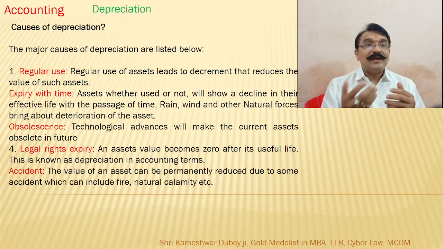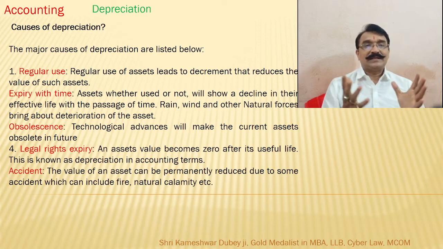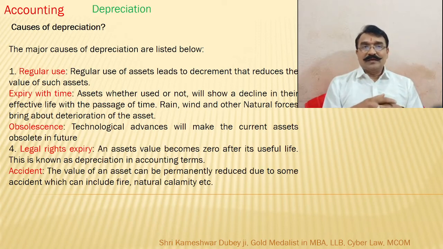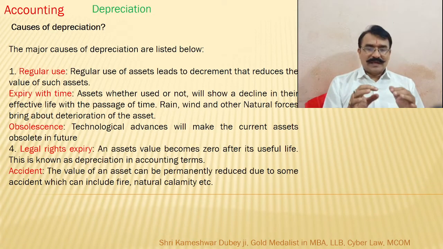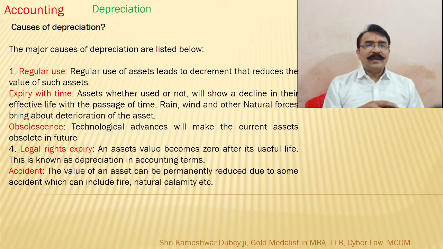So regular use of assets leads to decrement that reduces the value of such assets. Regularly using a vehicle, a truck carrying loads daily, the tire, tube, engine, body, these all are slowly getting affected because of regular use.